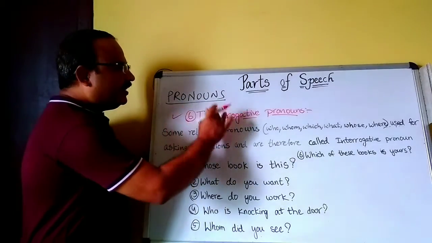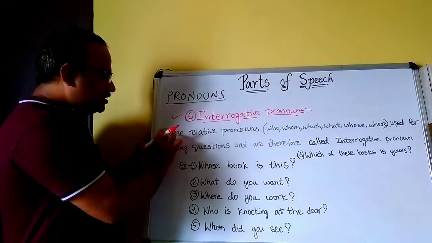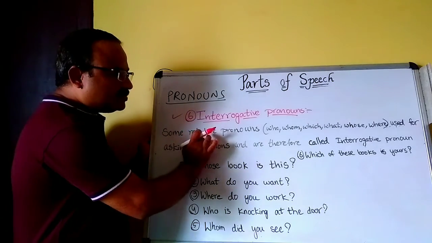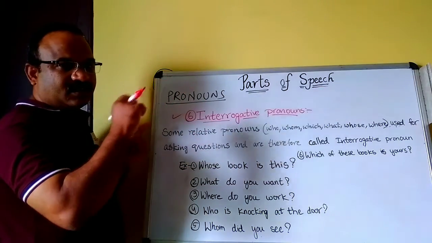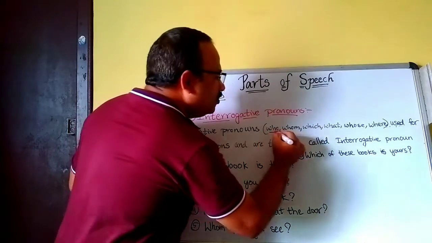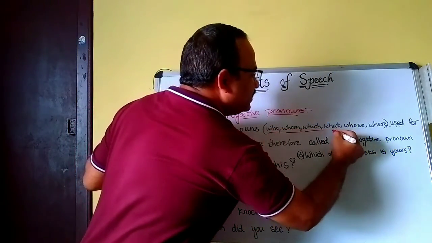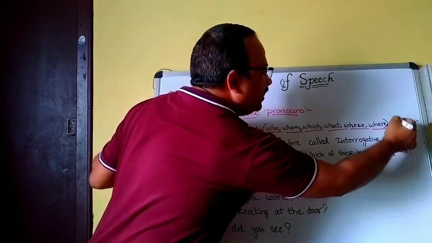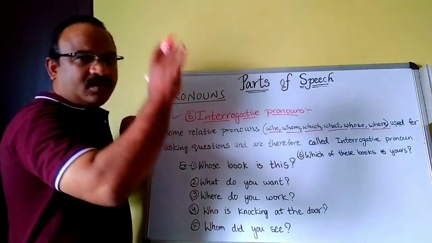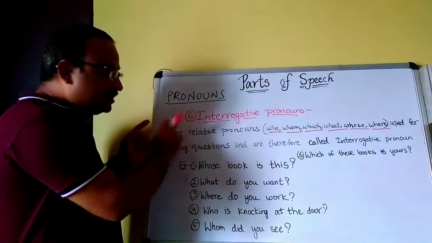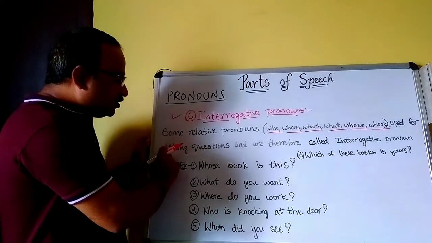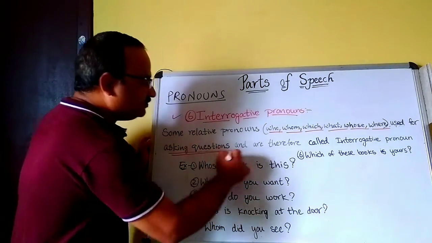Now sixth one, interrogative pronouns. Some relative pronouns we already discussed. What are these? Who, whom, which, what, whose, where, that. These are all called relative pronouns. These pronouns are also used for asking questions.